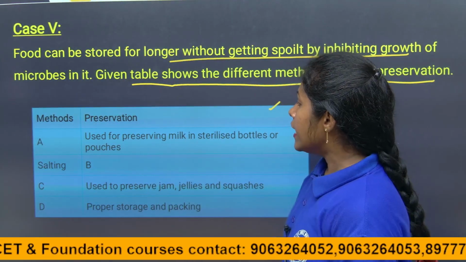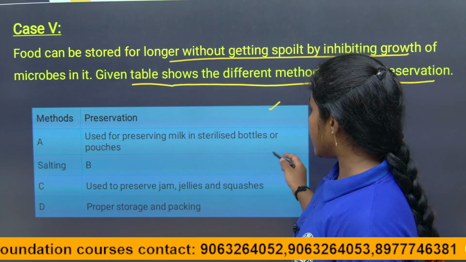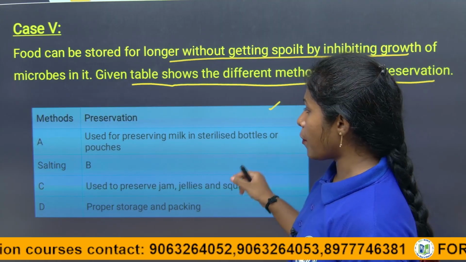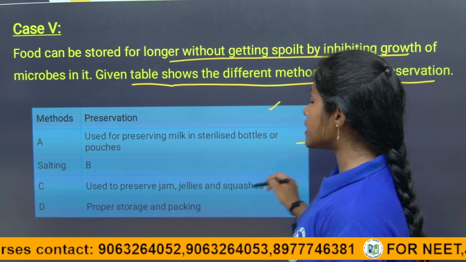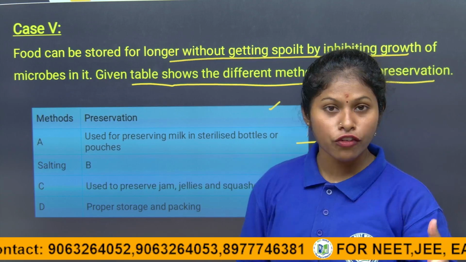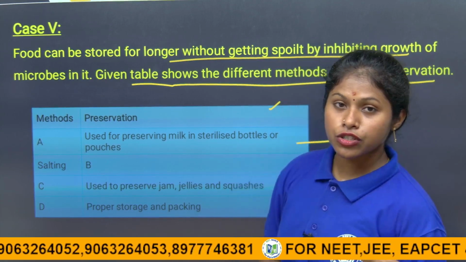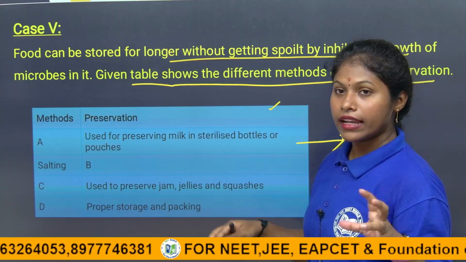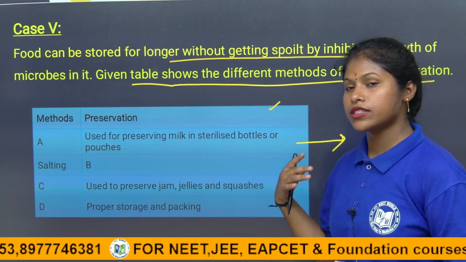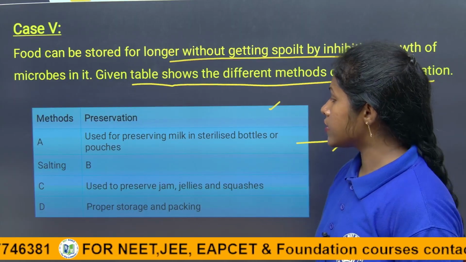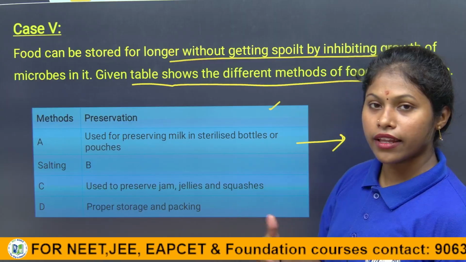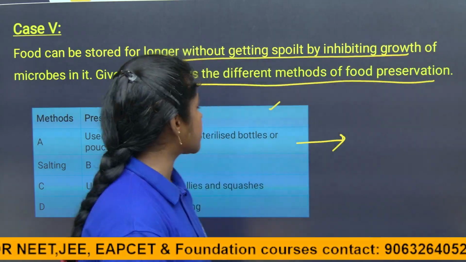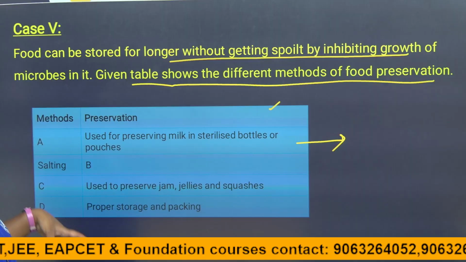Let's see. A is used for preserving milk in sterilized bottles or pouches. What is the mechanism used for the preservation of milk? Let's see. Let's all take a screenshot of this question, children. Give the answers in the comment section, or else just message me. So let's see this, children.